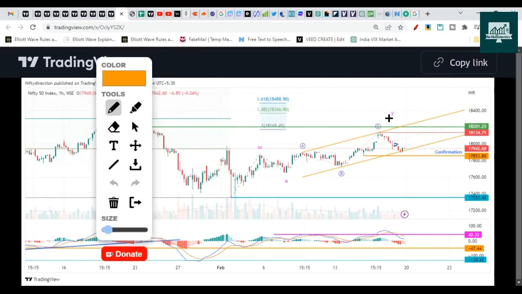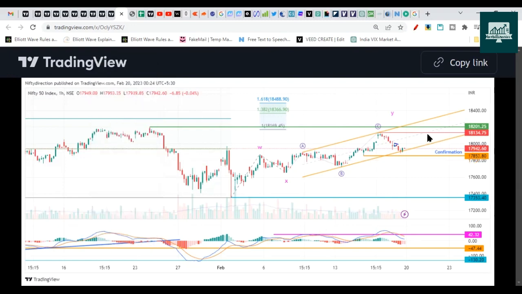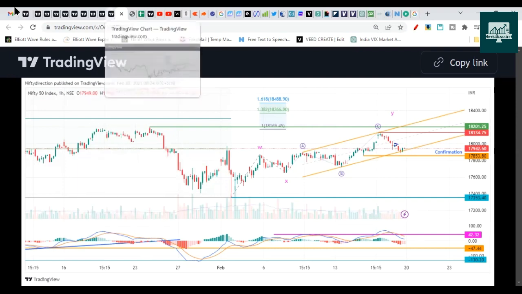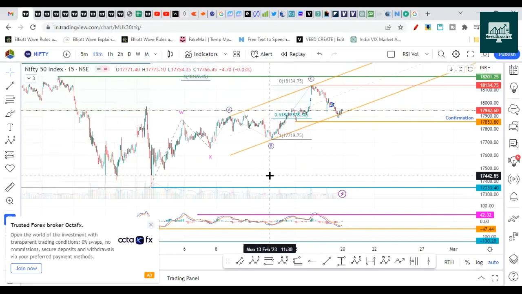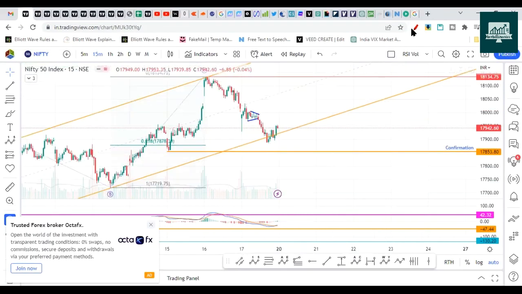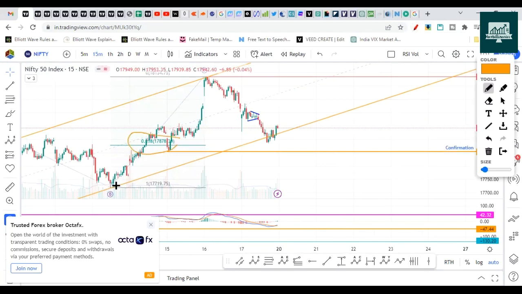You need to remember this number, 17,853. If it breaks this, then there is a chance of a drop, and MACD is not making any negative divergence on the hourly chart or 15-minute chart. So we should be considering one more possible high towards the upside, 18,300. You can see here the price on Friday's drop didn't go below the 0.6 Fibonacci of the last swing. So there is a chance that in tomorrow's session Nifty could open gap up and continue the gap, break this, come down like this, retrace, and then go up. This is one of the ways I can think of based on Elliott Wave.